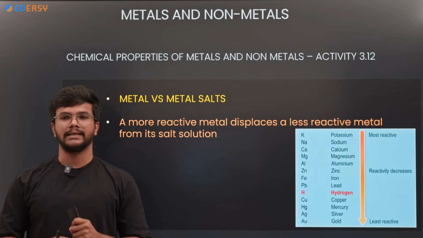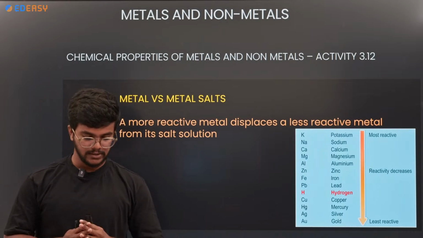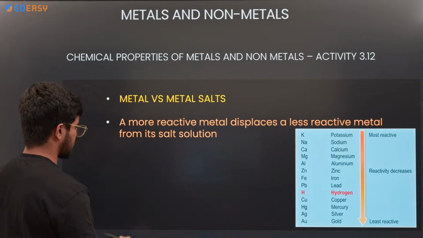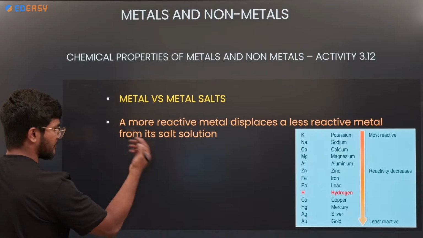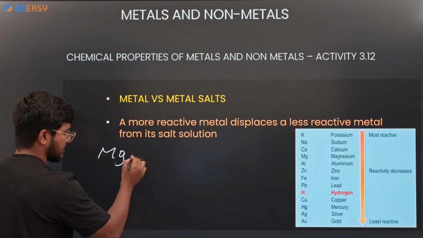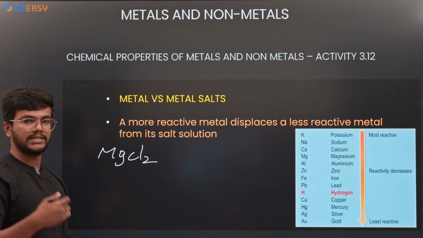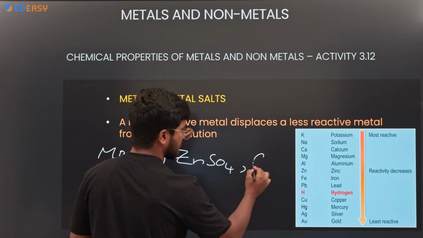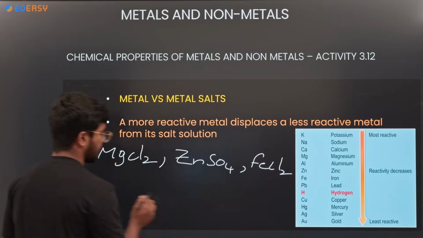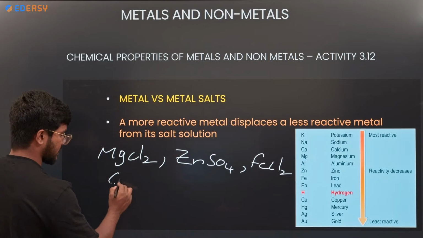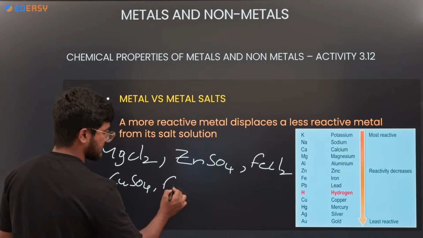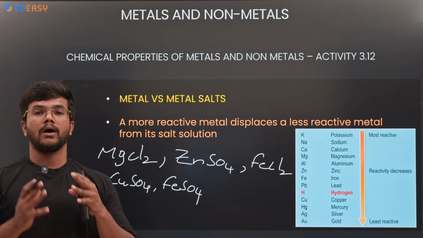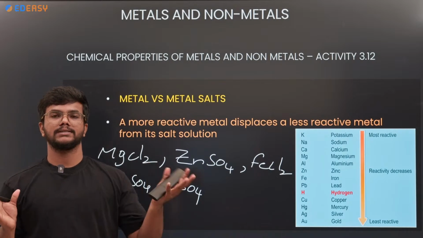metal versus metal salts. When a metal reacts with metal salts, we just now discussed what metal salts are. There are many metal salts like MgCl2, magnesium chloride, formed when magnesium reacts with hydrochloric acid, zinc sulfate, iron chloride FeCl2, and many others like copper sulfate, iron sulfate. These all are metal salts. So how will the reactivity of metal and metal salts be?